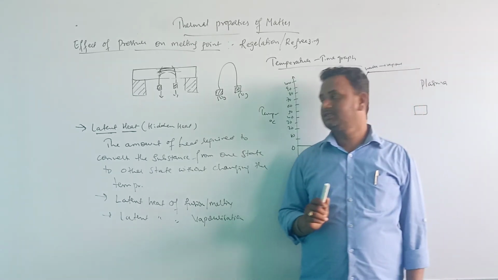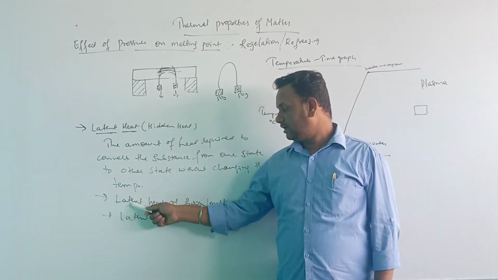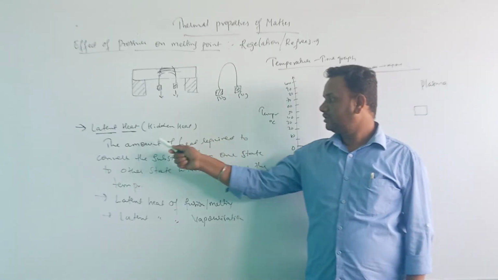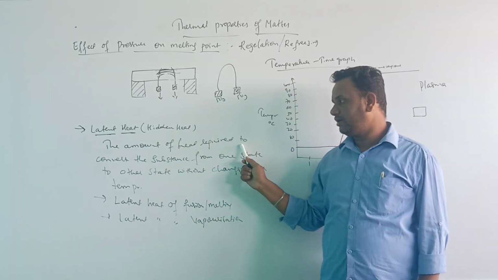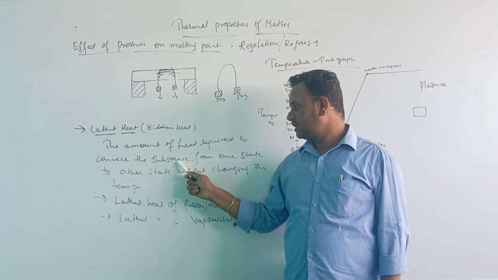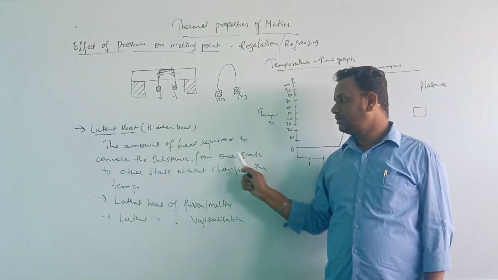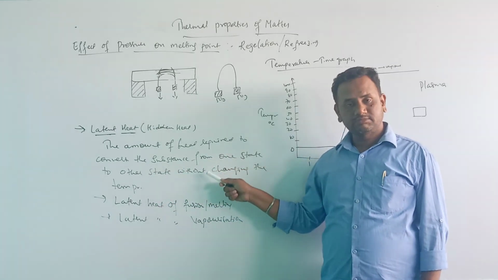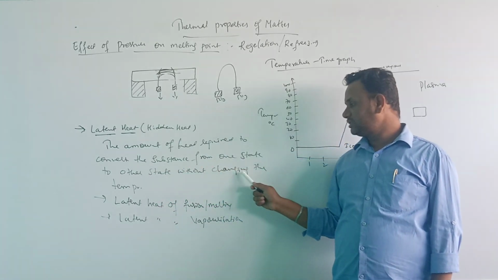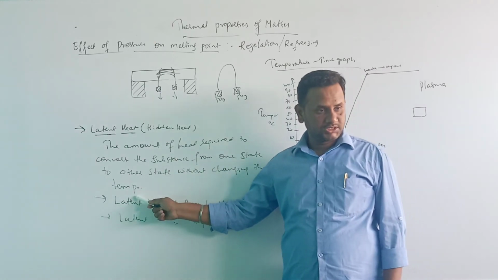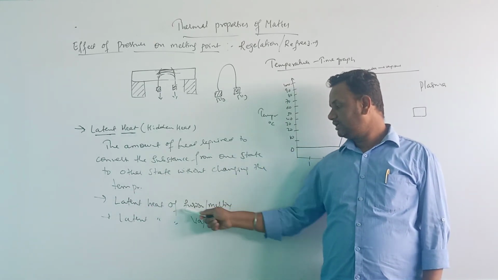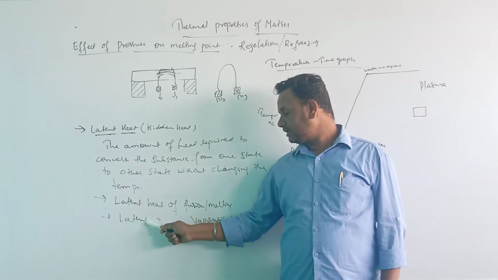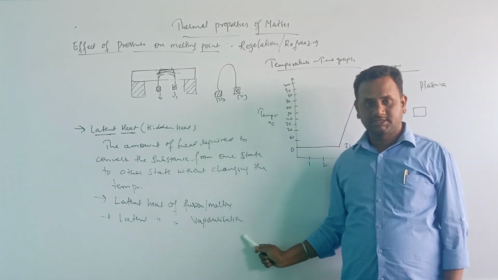Once again I am defining this. The latent heat of fusion or melting is defined as the amount of heat required to convert the substance from solid to liquid at its melting point without changing the temperature. Now, latent heat of vaporization.